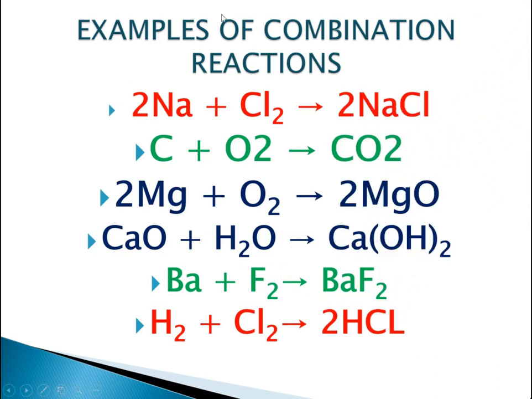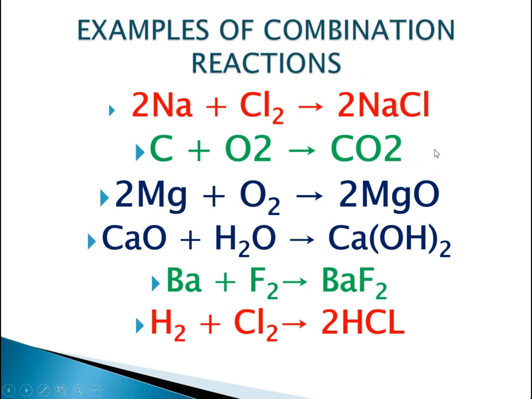So these are the simple examples of combination reactions. 2Na plus Cl2 gives 2NaCl, the table salt. C plus O2 equals CO2, which is carbon dioxide. 2Mg plus O2 equals 2MgO, which is magnesium oxide. CaO plus H2O gives calcium hydroxide. Ba plus F2 gives BaF2, which is barium fluoride, and then H2 plus Cl2 gives 2HCl. So hope you have understood all the combination reactions, and these are the basic examples.